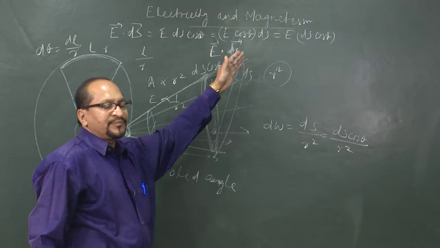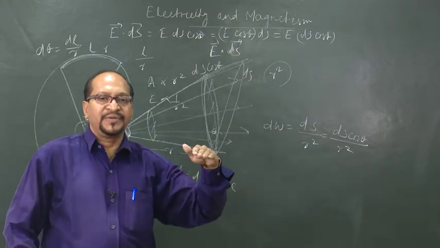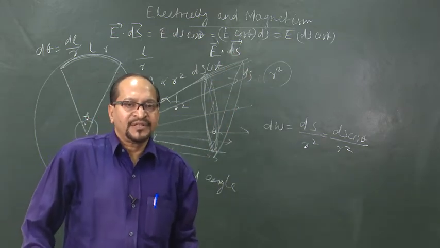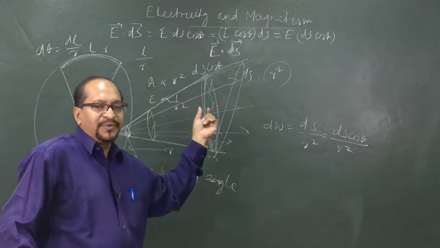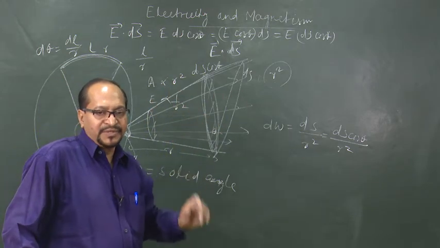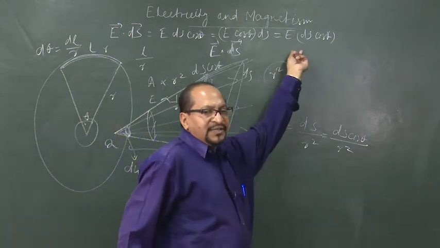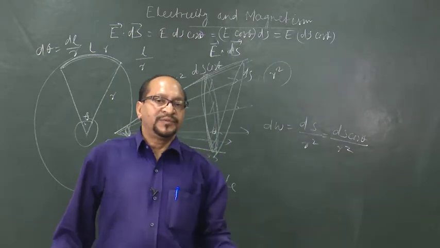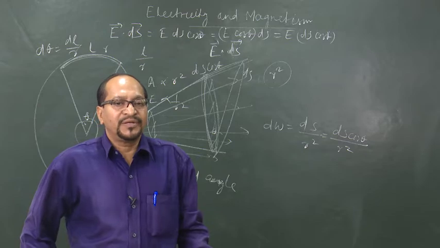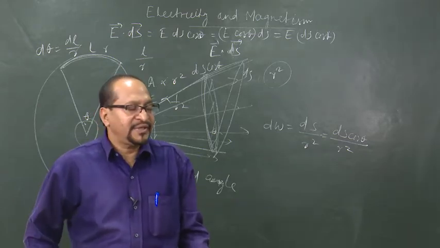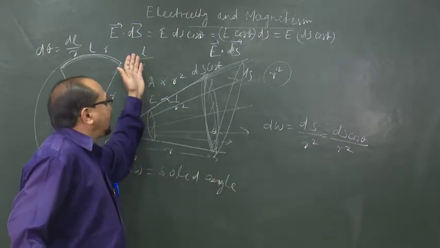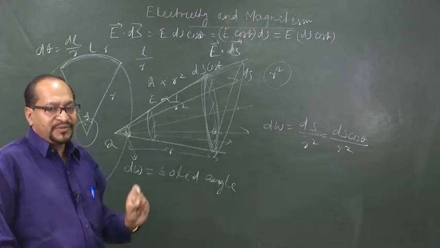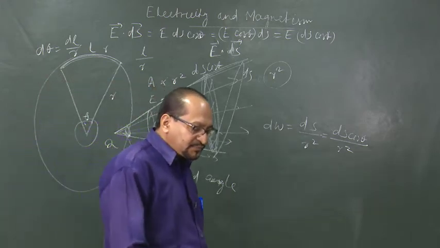E cos theta is the normal component of the electric field to the surface. So, it is the product of the normal component of the electric field and the surface element, or the electric field into the projection of the surface element in the direction perpendicular to the r. Okay. So, this is the electric flux through a surface element.